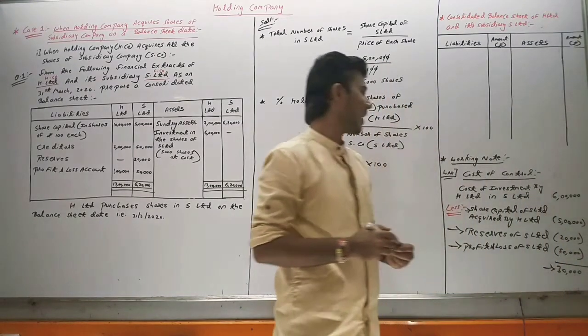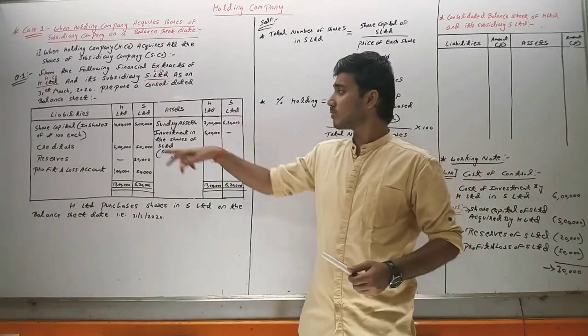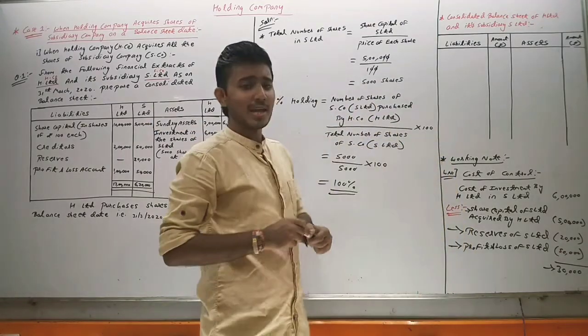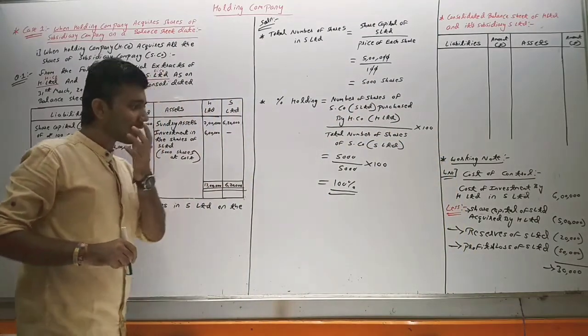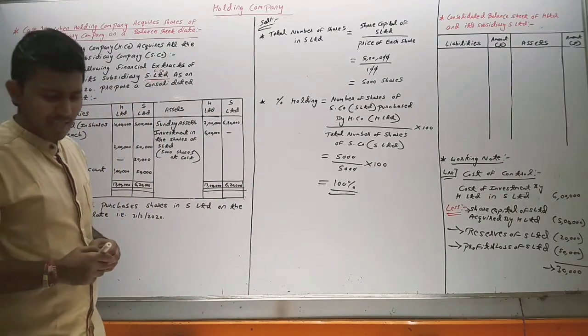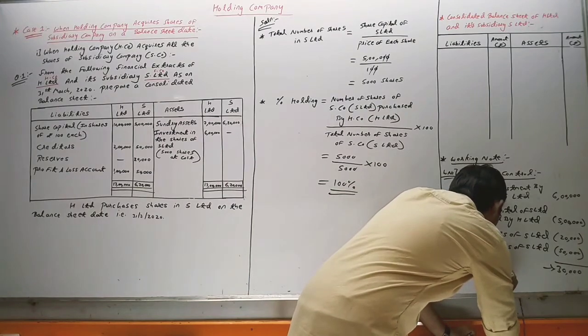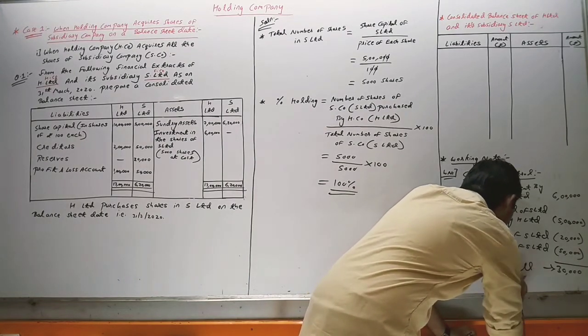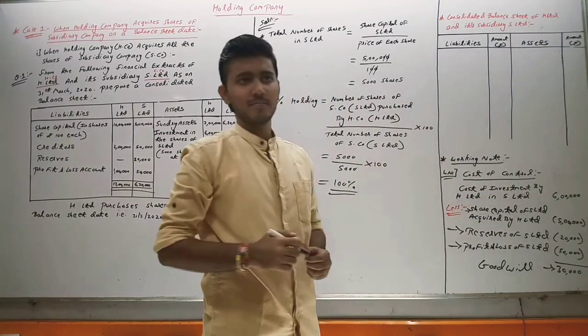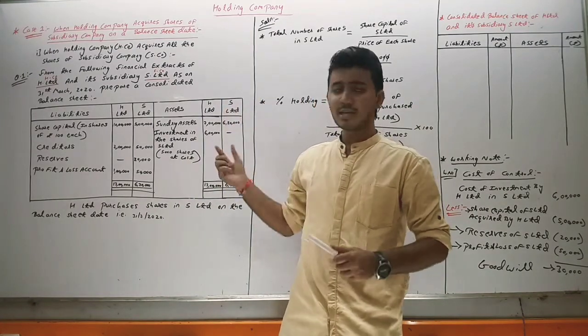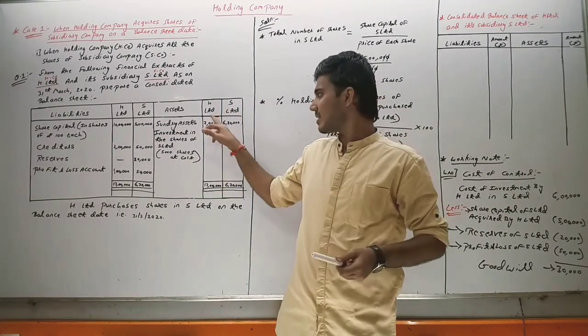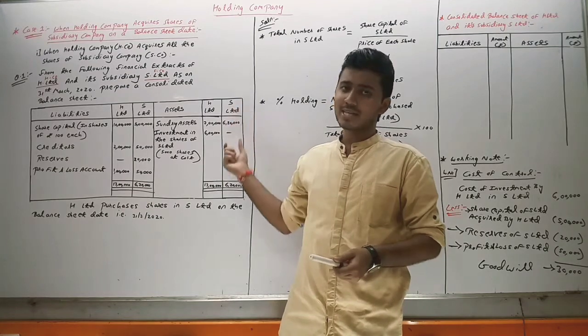It means that H Limited has paid 30,000 extra to S Limited, and this was because of goodwill. Maybe S Limited has earned the goodwill in the market. That's why H Limited is paying 30,000 extra to S Limited.